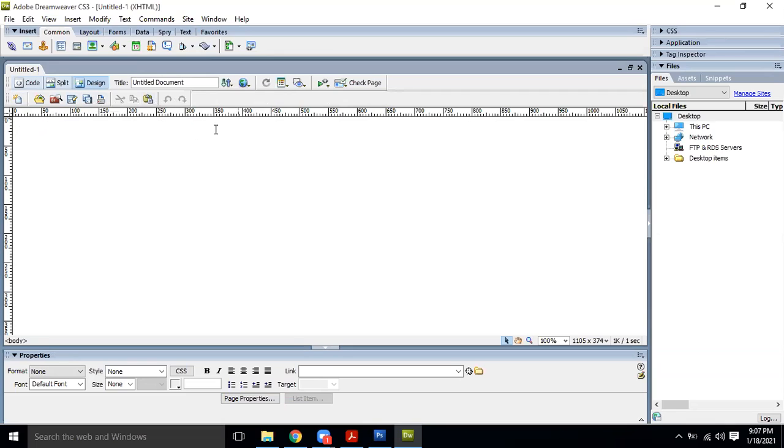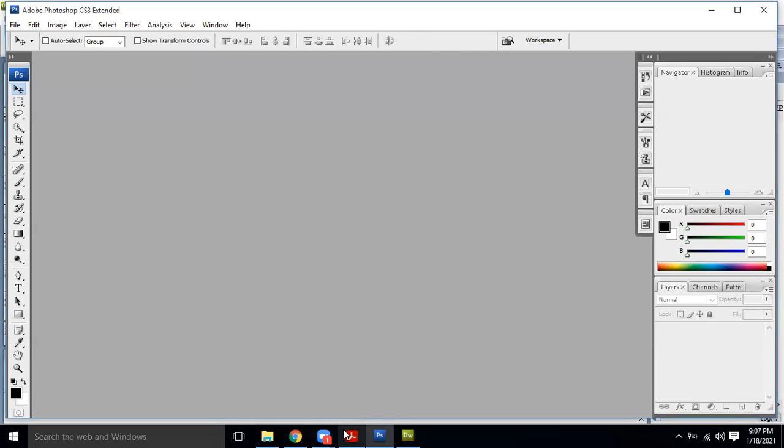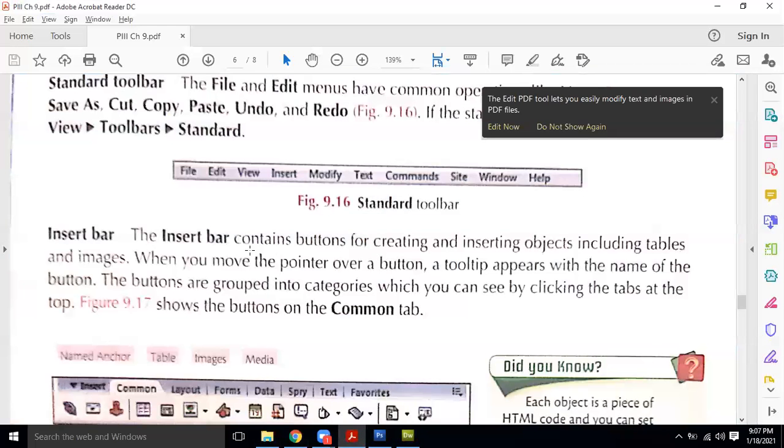We can print the coding as well. The undo and redo option is also there. When we have some work, then we can undo or redo it. Just like you can see over here, the undo and redo are now active. So this is basically the standard toolbar available over here.